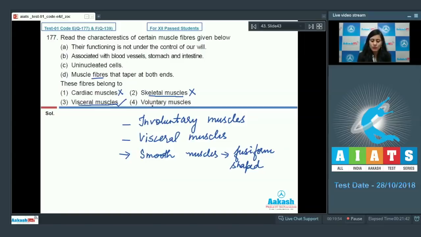The fourth option given is voluntary muscles, and this is incorrect, because voluntary muscles are under the control of our will. On the other hand, the muscle fibers described in the characteristics are not under the control of our will, so they are involuntary muscles. So the correct answer for this question is option number 3. Let's discuss our next question.